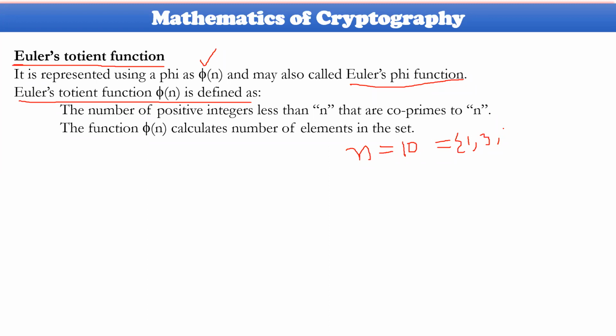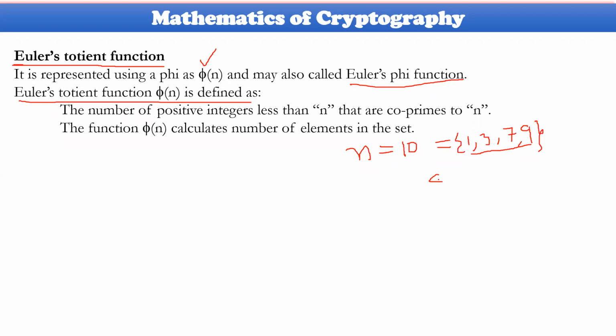And 7, yes, 7 is co-prime because GCD of 7 comma 10 is 1. 8 could not be, since GCD of 8 comma 10 is 2. And 9, yes, 9 is co-prime for this. So these are all the co-prime set. This co-prime set has four numbers.